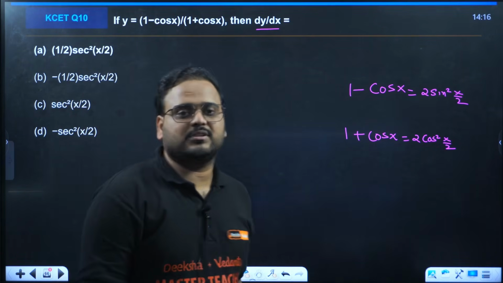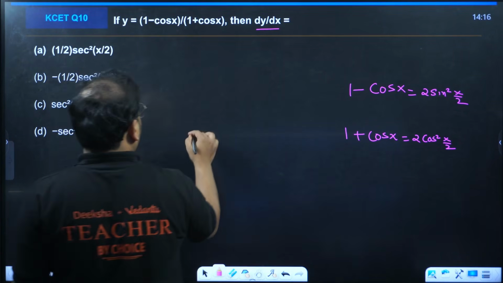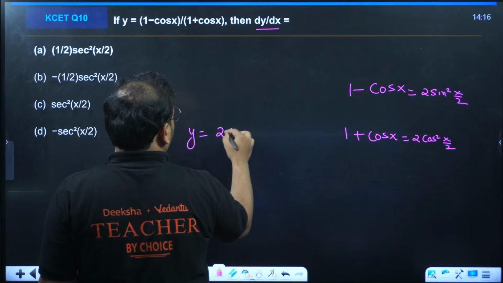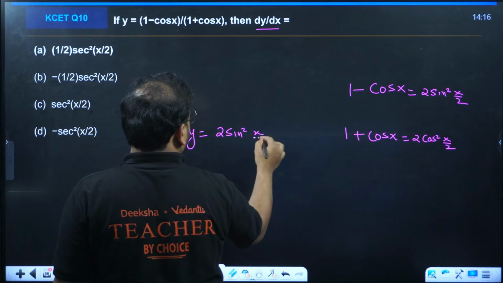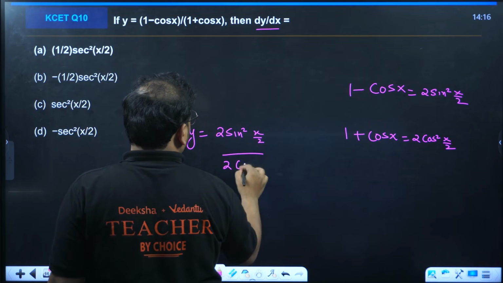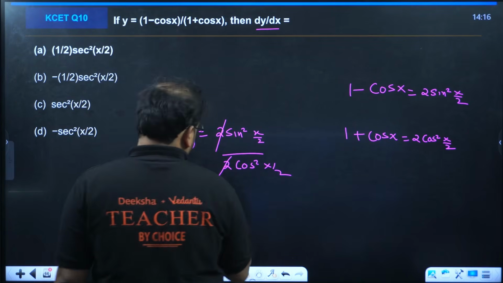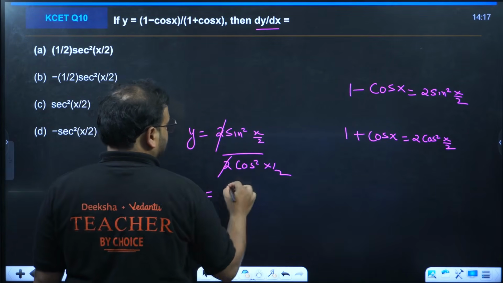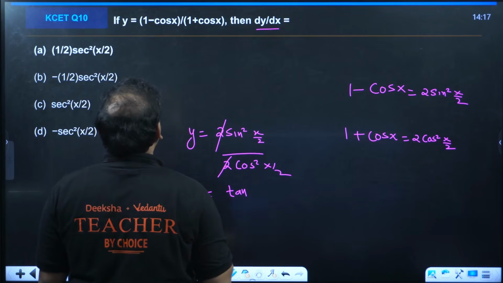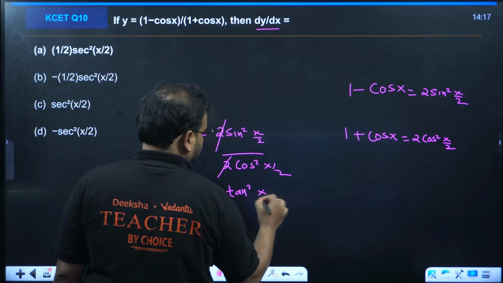We have a formula for this statement. Put it over here. y equal to 2 sine square x by 2 and 2 cos square x by 2. 2 and 2 cancel. What do we have? Tan square x by 2.